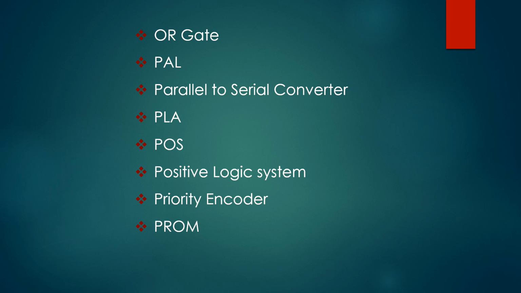Next, priority encoder. A priority encoder is an encoder circuit that includes the priority function. In a priority encoder, if two or more inputs are equal to 1 at the same time, the input having the highest priority will take precedence.